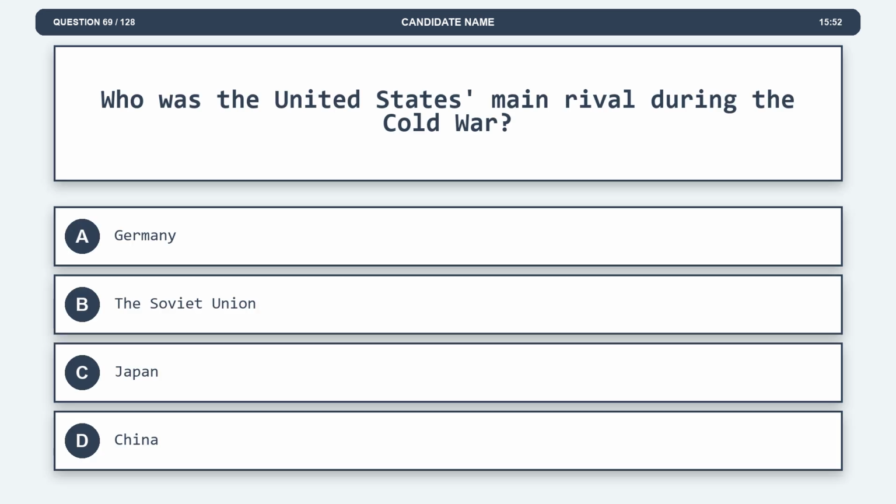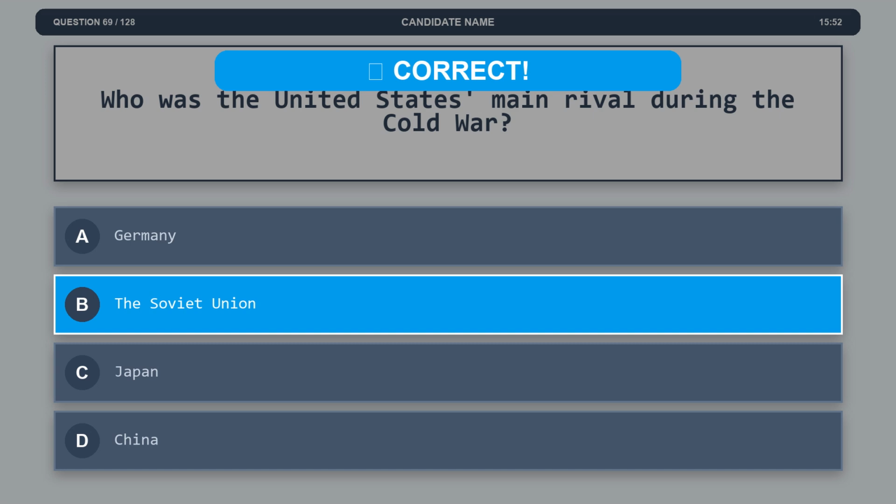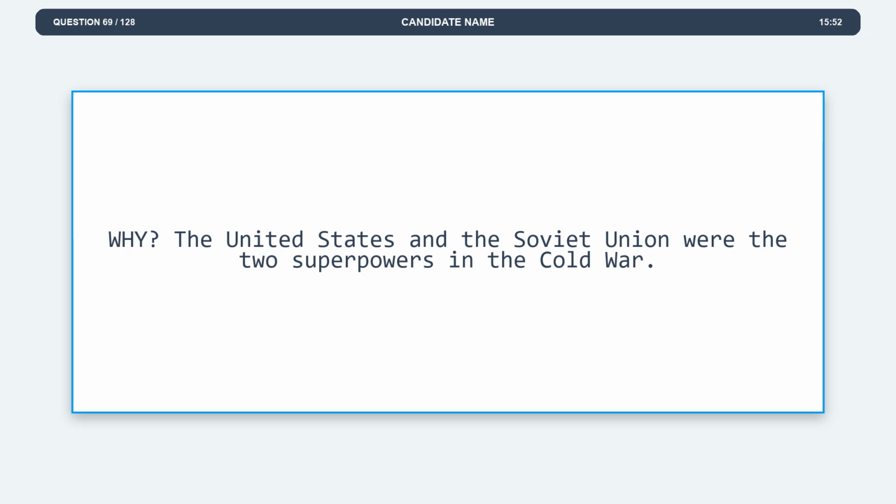Question 69. Who was the United States' main rival during the Cold War? Option A, Germany. Option B, the Soviet Union. Option C, Japan. Option D, China. The correct answer is option B, the Soviet Union. Explanation. The United States and the Soviet Union were the 2 superpowers in the Cold War.